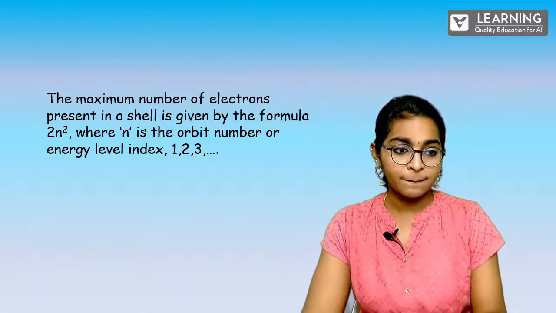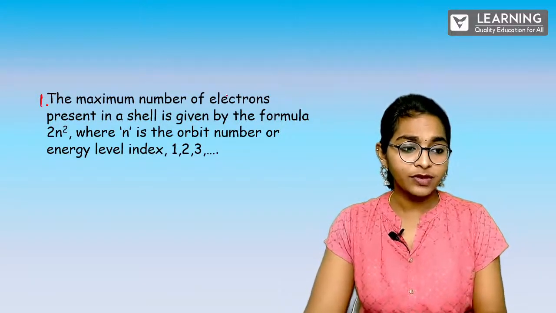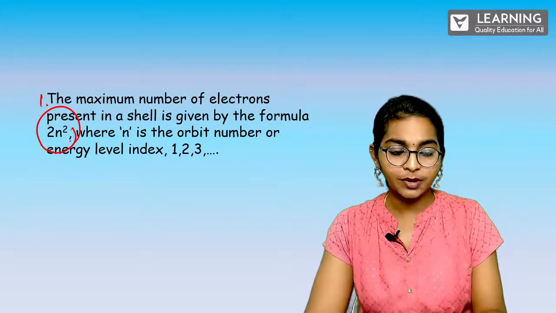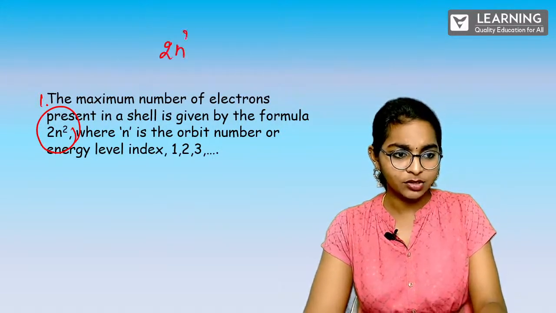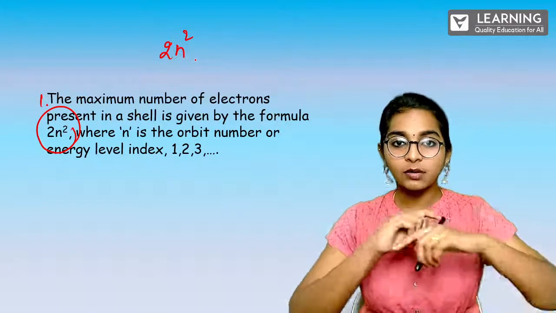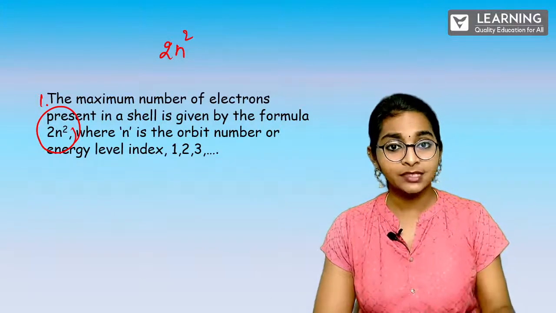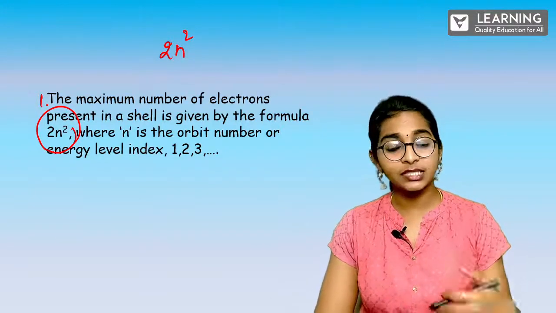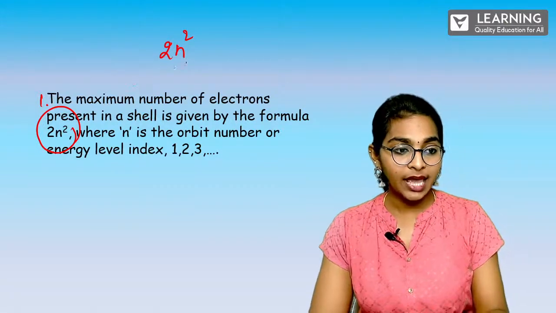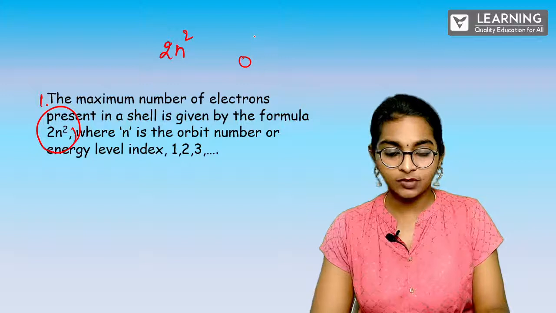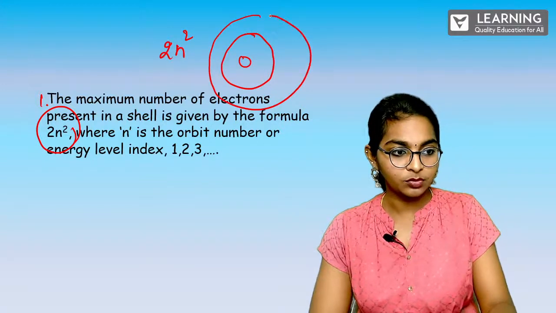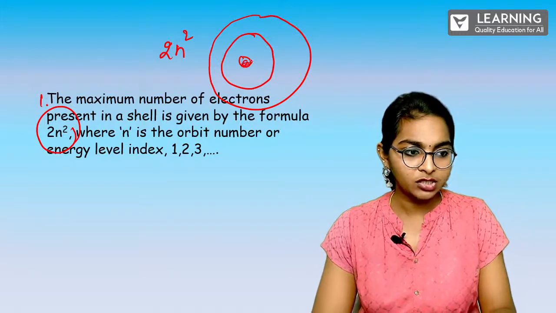So the first rule: the maximum number of electrons present in a shell is given by the formula 2n squared. I just wanted you to make a note of this. It's very simple. You just have to write 2n squared. In this, n is nothing but the orbit around the nucleus. Sometimes it can have 3 orbits, it can have 4, it can even have more. Clear? So here n denotes the orbits, which means if this is an atom, this is n1. So this will be n2. Like that. And this is the nucleus.